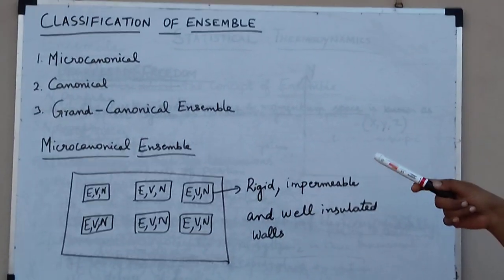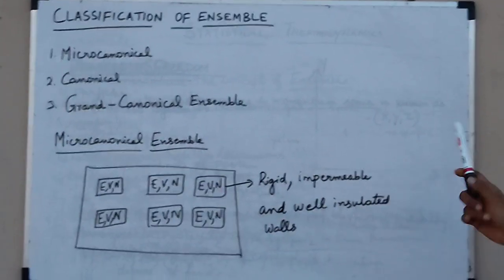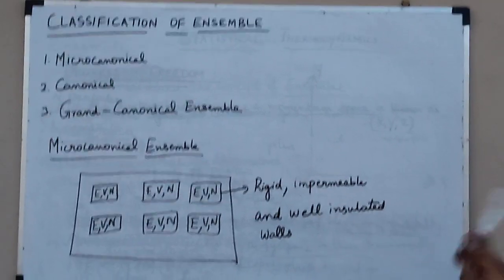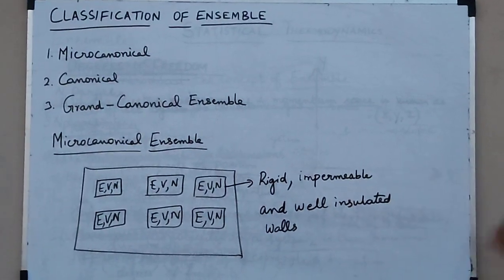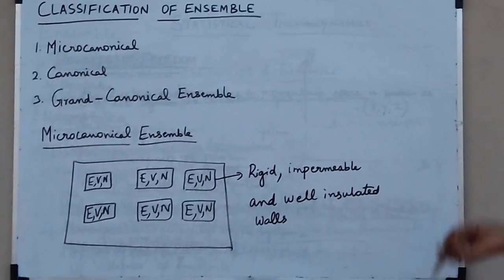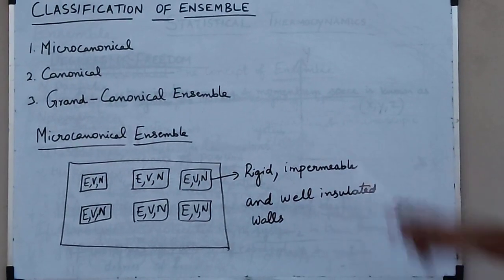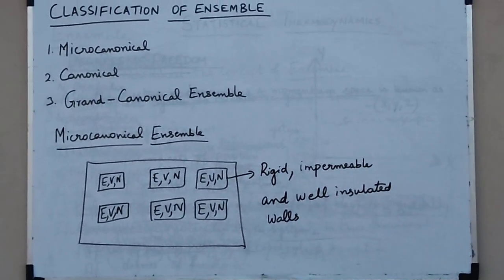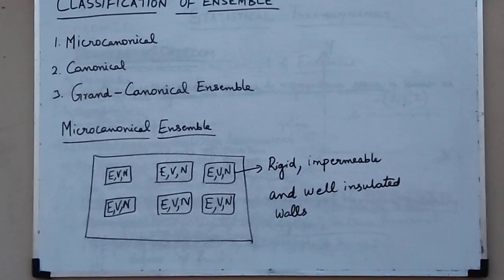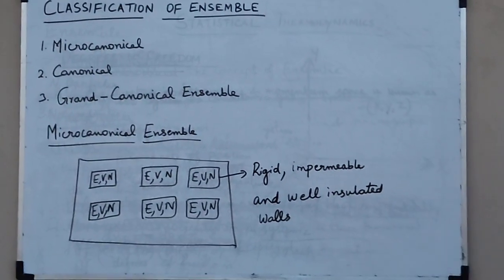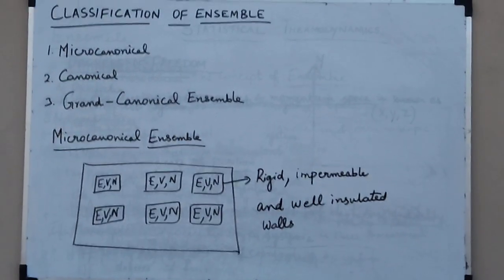So it has independent systems having the same energy, volume and number of particles. Because of these rigid, impermeable and well insulated walls, a particular system is not affected by the other systems. Such an ensemble we are calling the microcanonical ensemble. And now we see about the canonical ensemble.